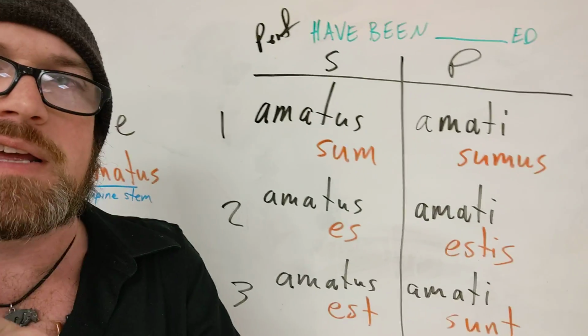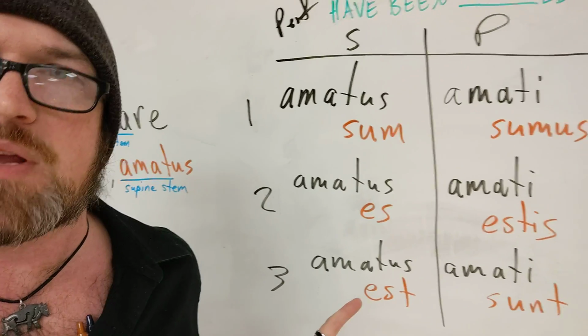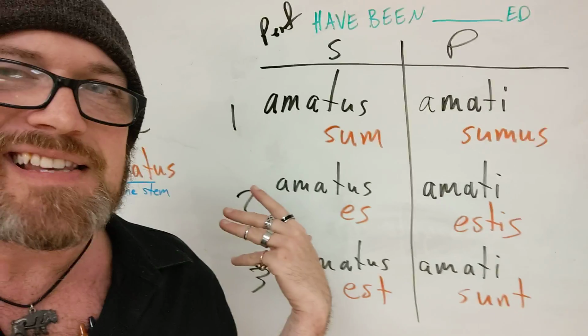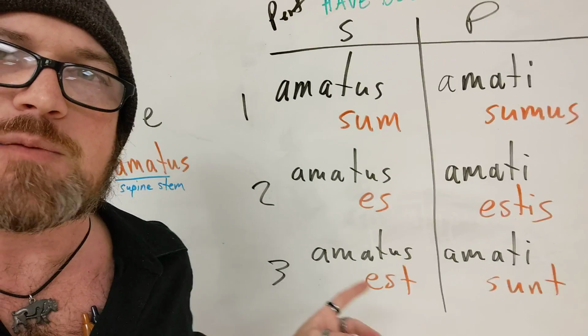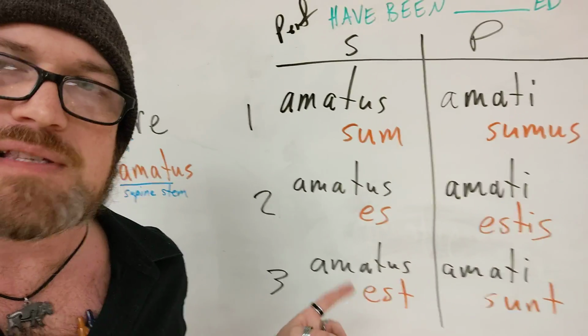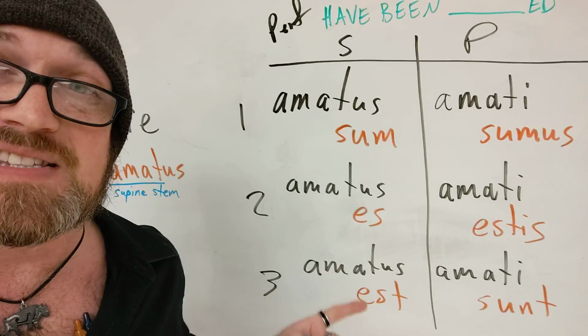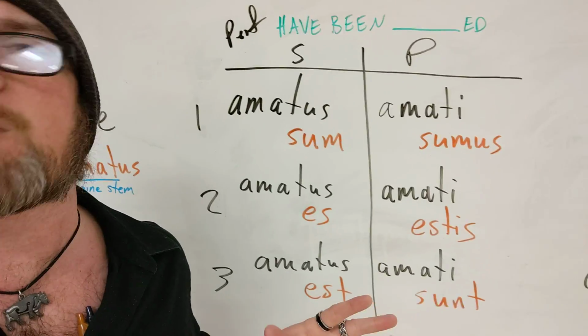Well, actually, hold on. I need to make a little caveat there because down here at the bottom I said this is he, she, or it has been loved. But is it though? Is it though? That's normally what I would say about the third person. But actually with this specific form, this actually is not he, she, or it has been loved. This one is specifically he has been loved.